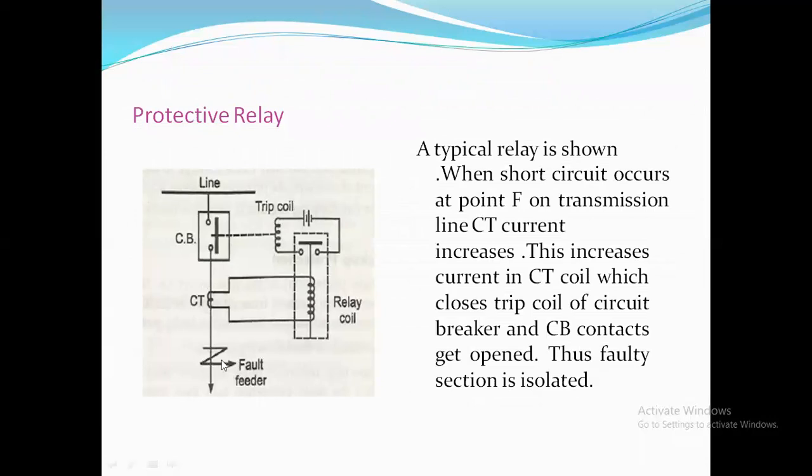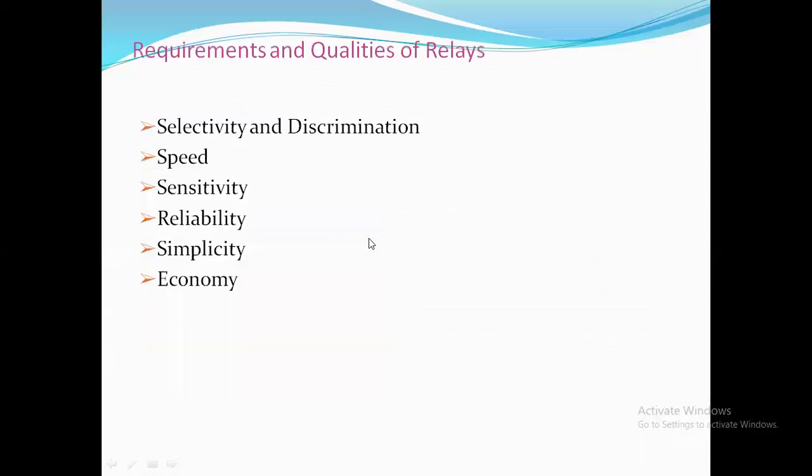So when there is a fault in the feeder, that will be given to the current transformer. The current transformer will be having an input of the fault current. Therefore the secondary of the current transformer will be increasing gradually because of the magnetic flux generated through the secondary coil, which will be attracting this particular magnet downwards. Therefore the trip coil will be energized. The trip coil will be energizing the circuit breaker, and the circuit breaker contacts will open. Therefore the line existing in the power system will be isolated from the faulty system. This is how a typical protective relay will be acting.